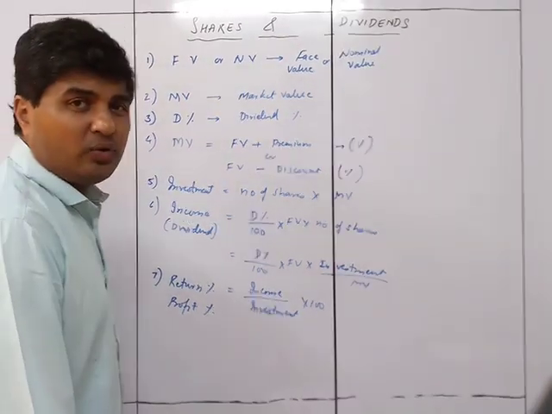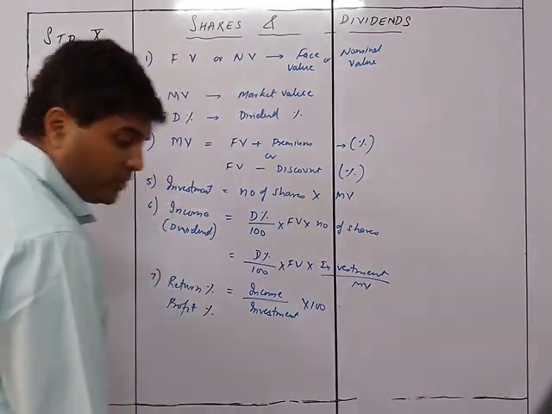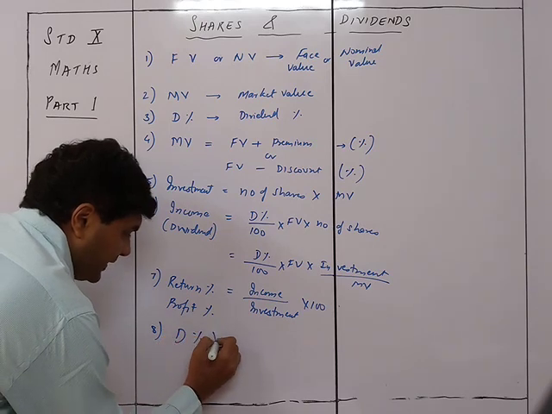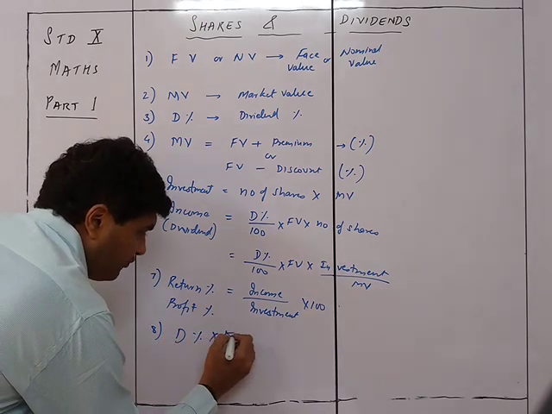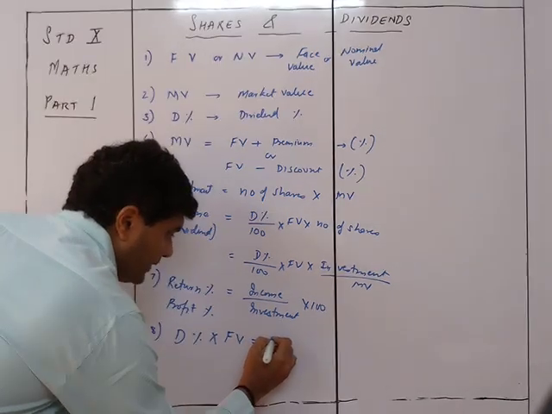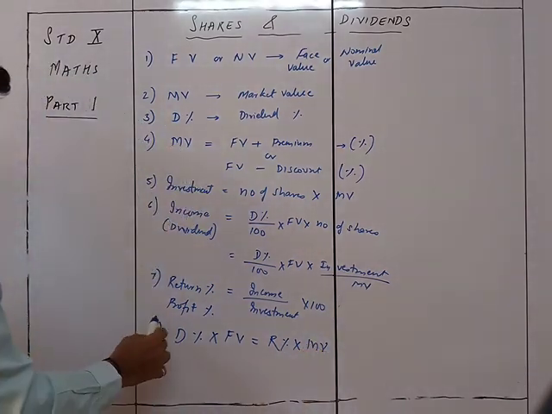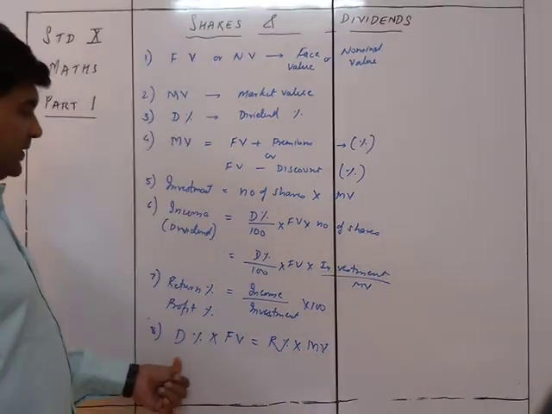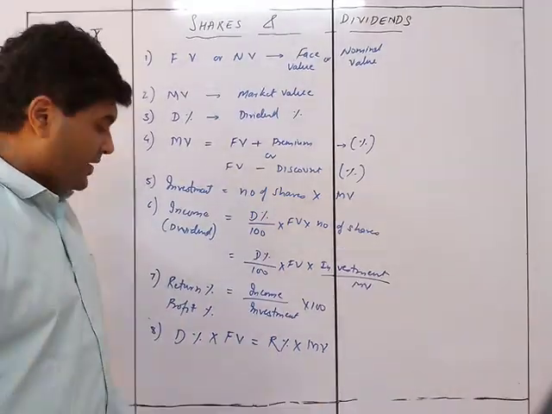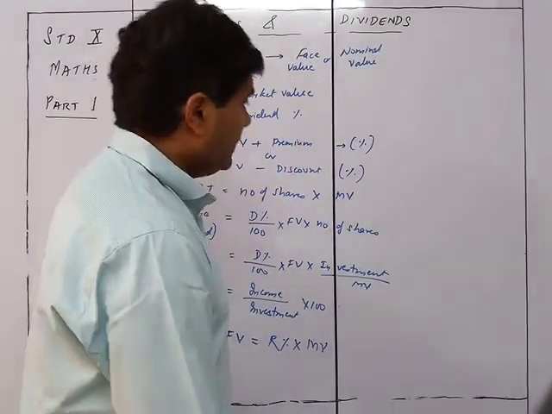There is one more which we'll be using only in the second exercise. But since you are starting to write the formulas, you can write it over here itself. So the 8th one is dividend percent into FV is equal to return percent into MV. Very important formula here. Dividend percent into FV is equal to return percent into MV. So if I know any three of them, I can find out the fourth one.